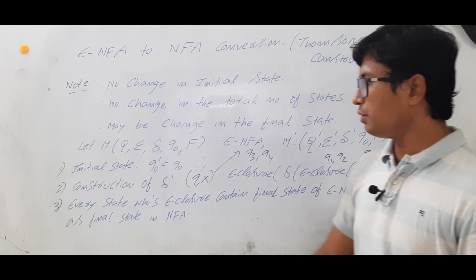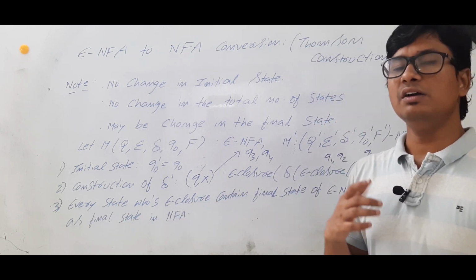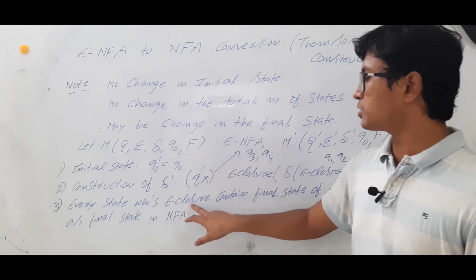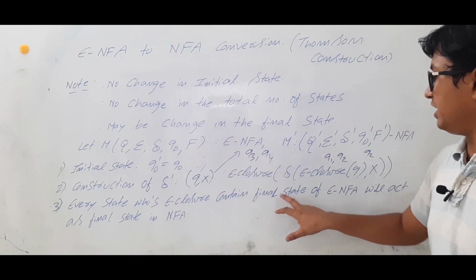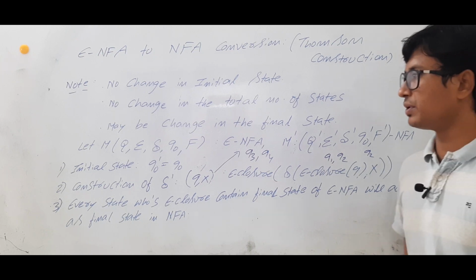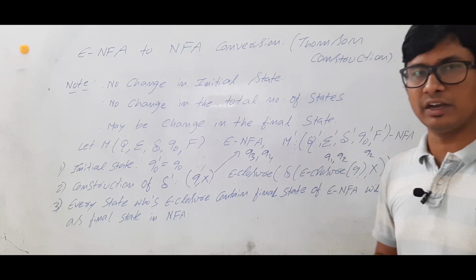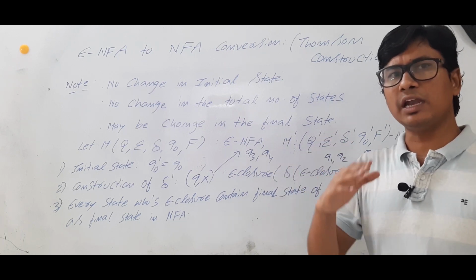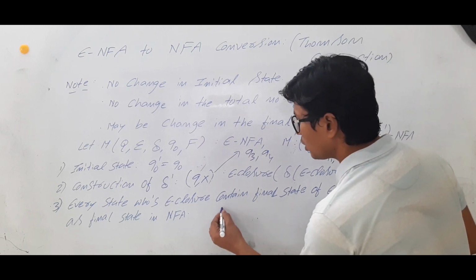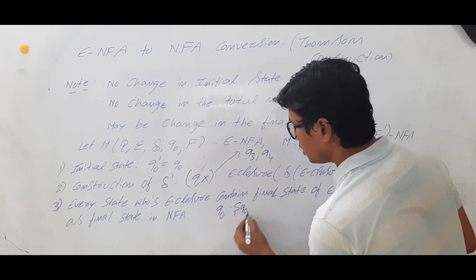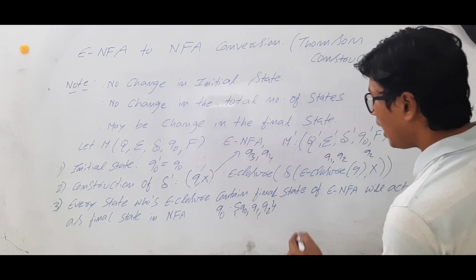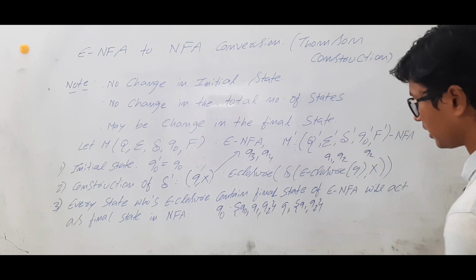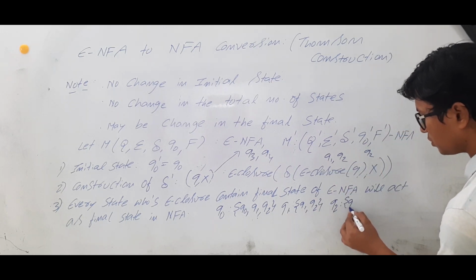Now, step 3: we have to identify the final states in the NFA. Every state whose epsilon closure contains a final state of the epsilon NFA becomes a final state. Please remember that whenever we have an epsilon NFA, we can calculate the epsilon closure of each state. Let's say the epsilon closure of Q0 is Q0, Q1, Q2. The epsilon closure of Q1 is Q1, Q2. And the epsilon closure of Q2 is Q2.